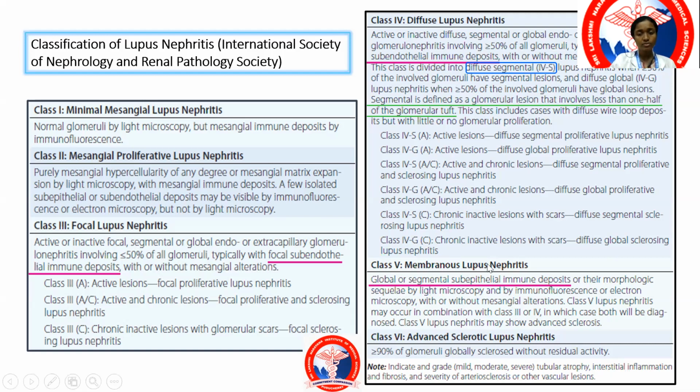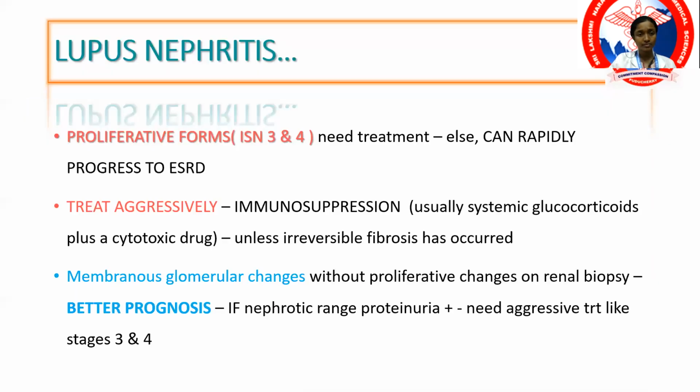Then you have membranous lupus, where you have subepithelial immune deposits, either global or segmental, seen by light microscopy and by immunofluorescence or electron microscopy. Then you have class 6, advanced sclerotic, where 90% or more of the glomeruli have irreversible sclerotic changes and no residual activity.